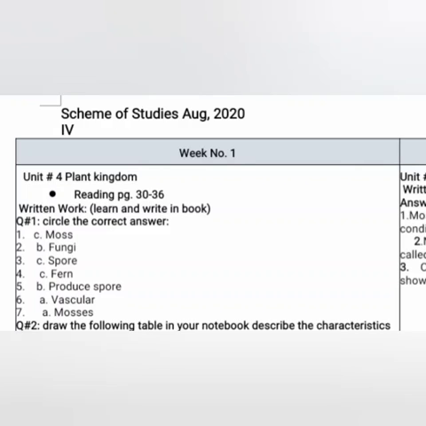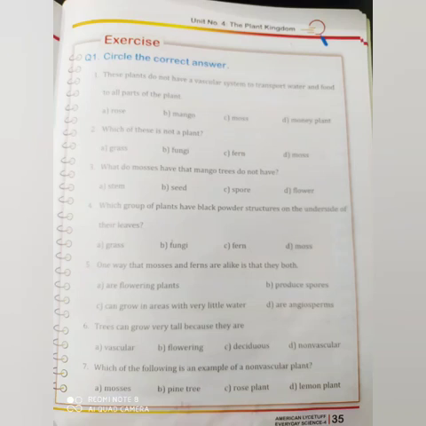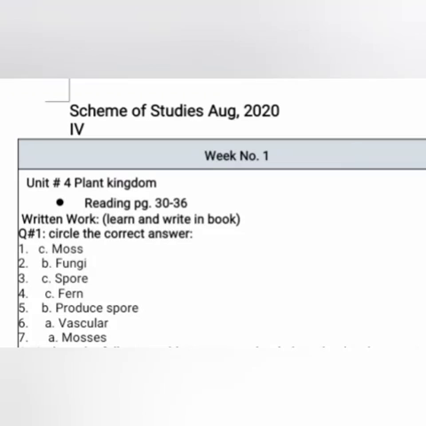Answer is spore. Fourth one is, which group of plants has black powder structures on the underside of their leaves? Answer is very easy, C, fern. 5 is, one way that mosses and ferns are alike is they both, answer, produce spores, B.